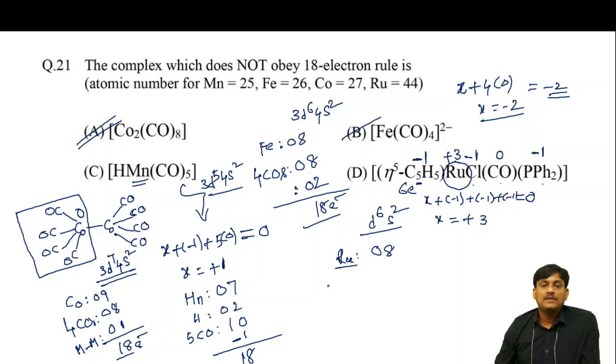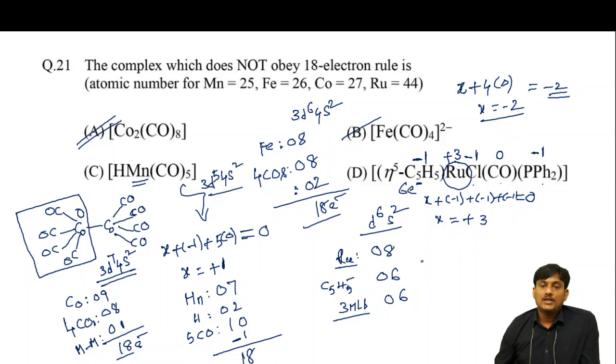And from C5H5 minus, you will get 6 electrons. From 3 monodentate ligands, Cl, CO, PPh3, you will get 3 into 2, 6.